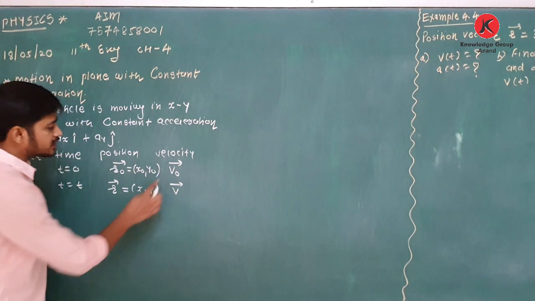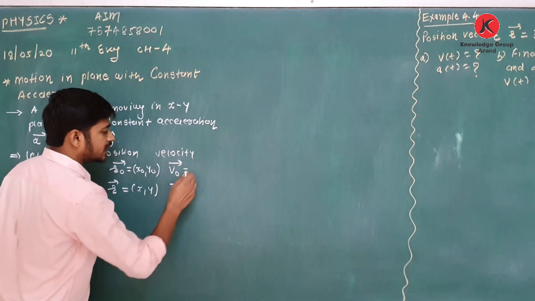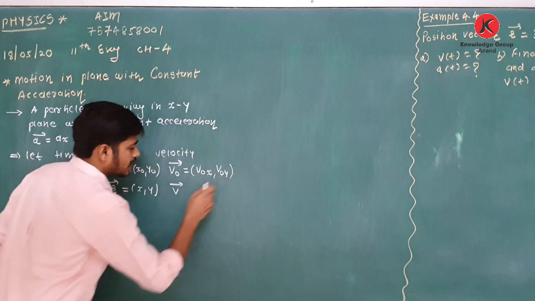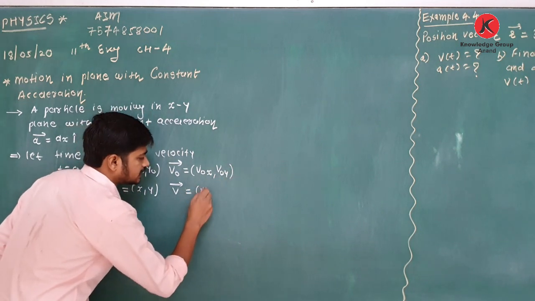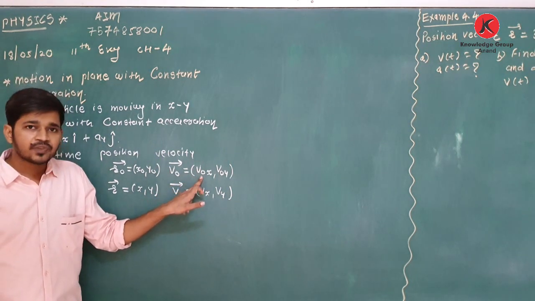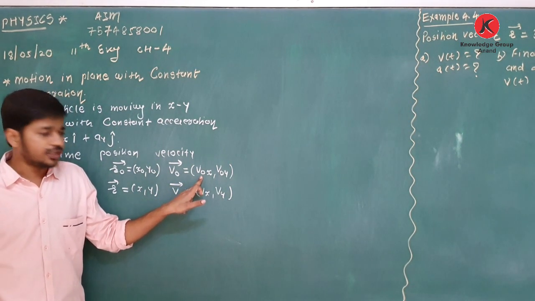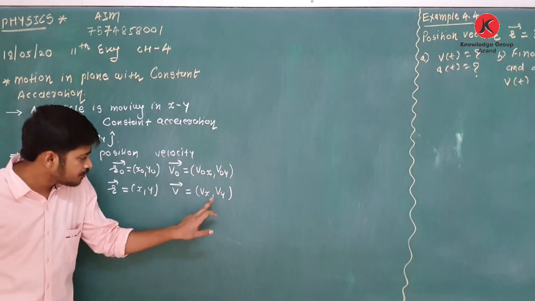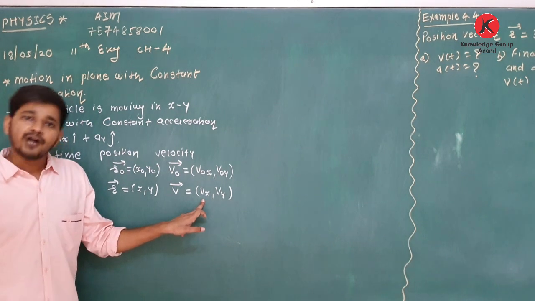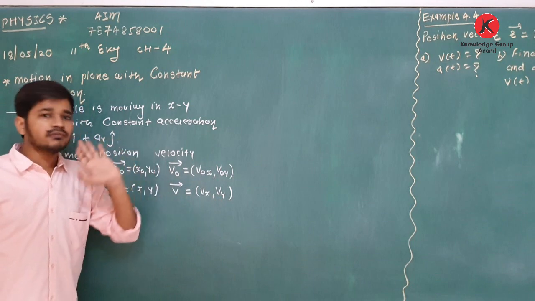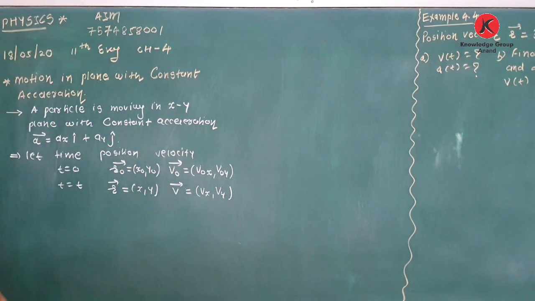Similarly, I can also write v0 in terms of components like this: v0x and v0y, and v as vx and vy. Now what is v0x? The x component of initial velocity. v0y, the y component of initial velocity. vx, the x component of final velocity. vy, the y component of final velocity. So you have to remember each and every point.